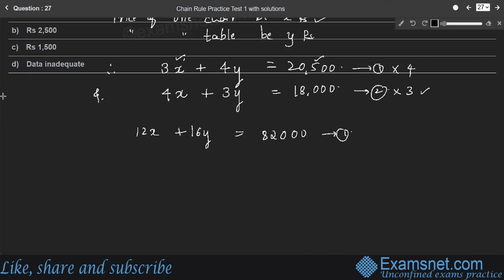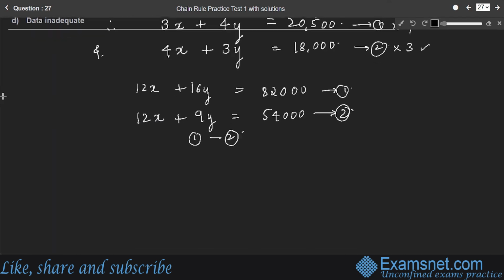And the second equation becomes, when multiplied by 3, 12x plus 3 into 3y, 9y, is equal to 54,000. This is the second equation. So we just subtract one equation from another, equation 2 from 1. So you will get 16 minus 9, which is 7y, is equal to 82 minus 54. You will get 28,000. So y becomes 4,000.